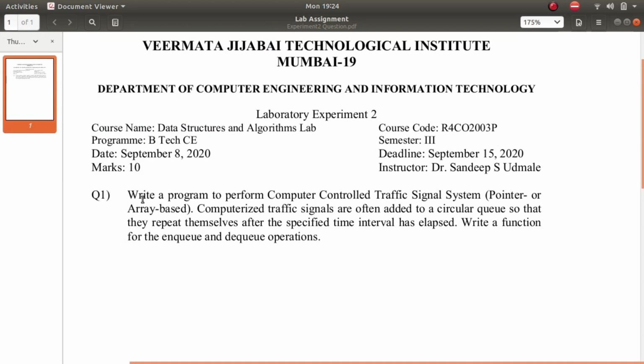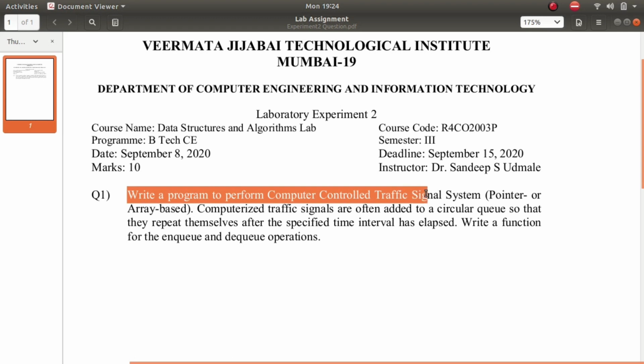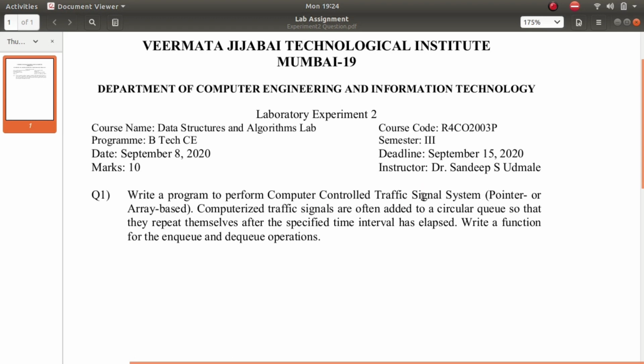So the question says, write a program to perform computer controlled traffic signal system, pointer based or array based. Computerized traffic signals are often added to a circular queue. Okay, so we have to make a circular queue so that they repeat themselves after the specified time interval has elapsed. Okay, write a function for the enqueue and dequeue operations.